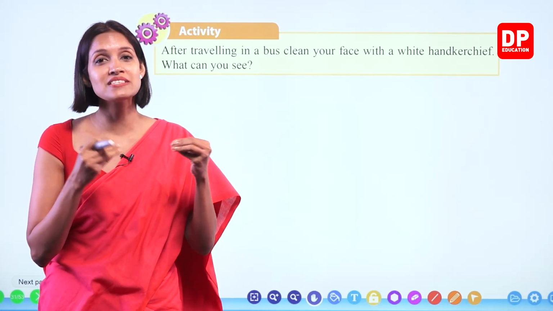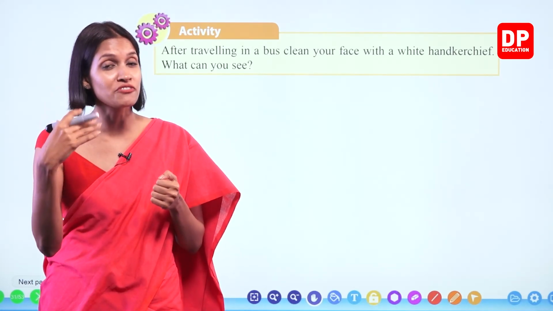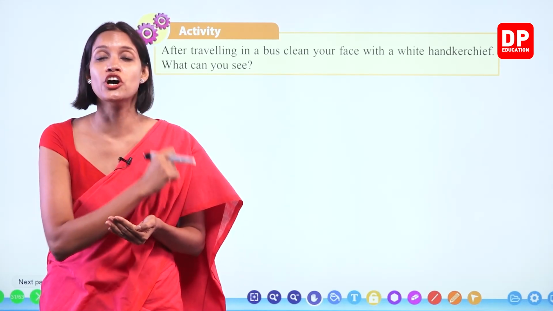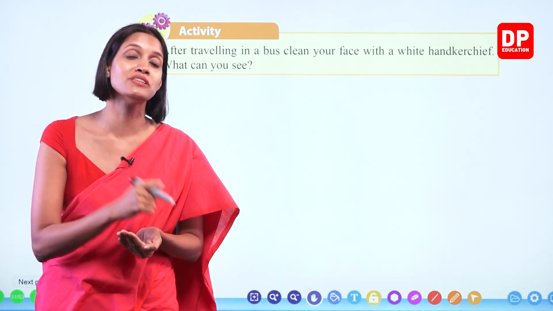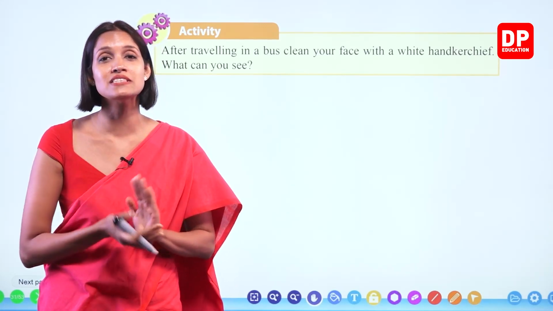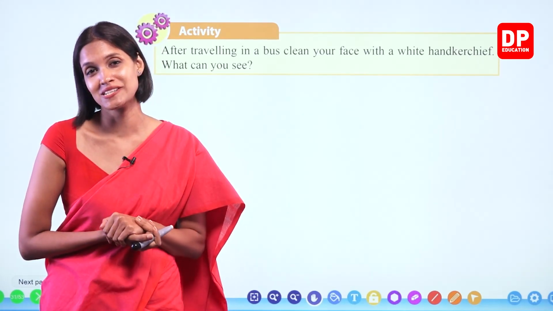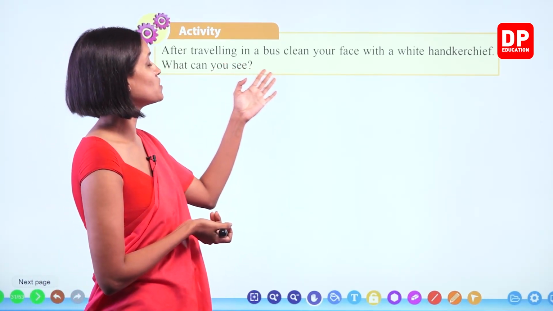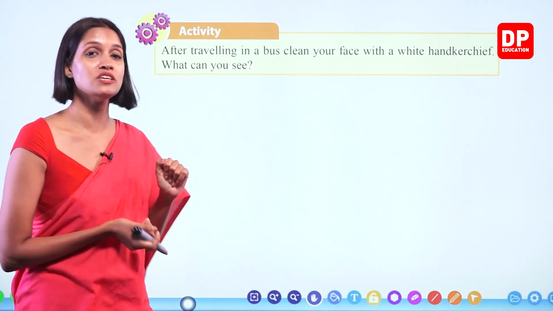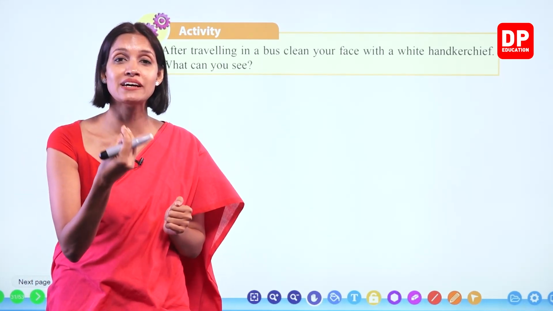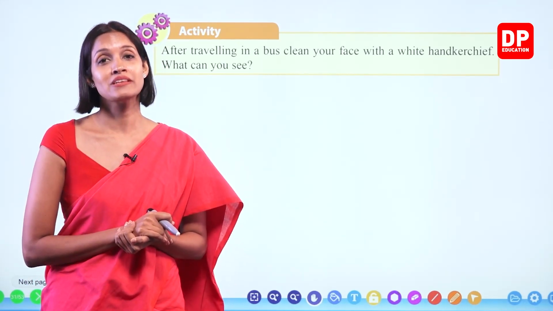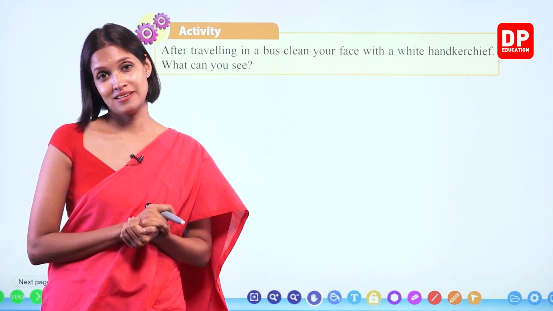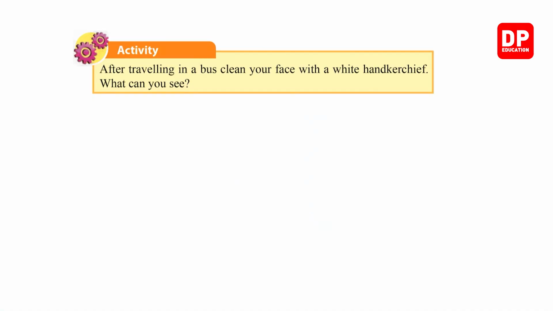All the particles come in because of the air pollution, and they deposit on your skin, and when you wipe it off with a handkerchief, you can clearly see all these dust and dirt particles. Okay, children? So after traveling in a bus, clean your face with a white handkerchief. You will see the handkerchief gets black, dark color. This happens because of the particulate pollutants. Right, children? We'll move on to the next.